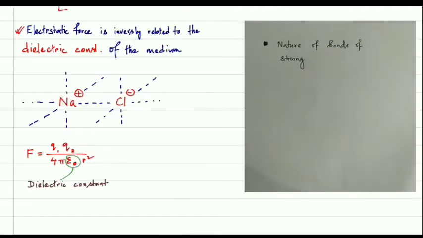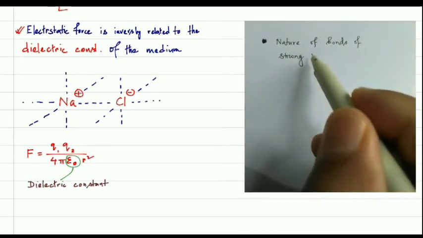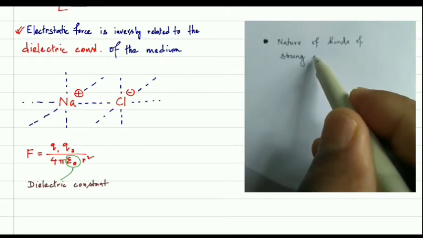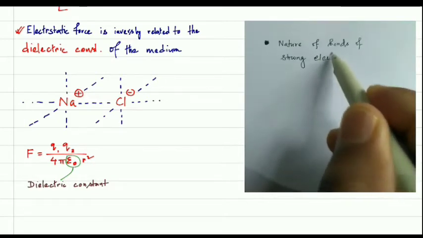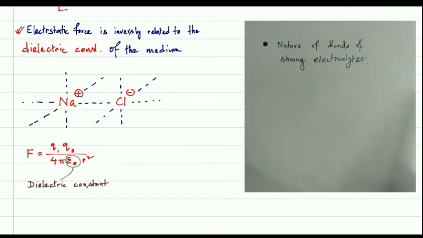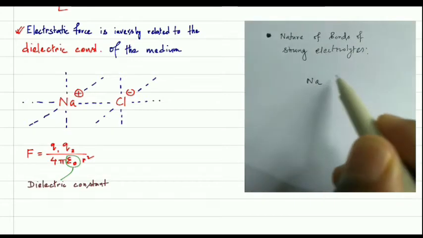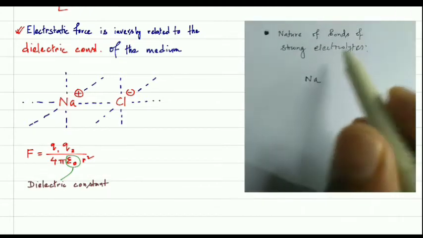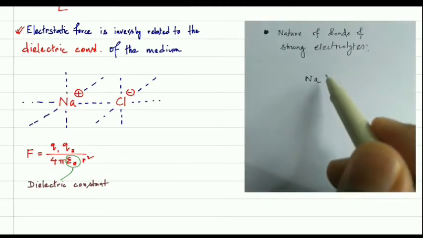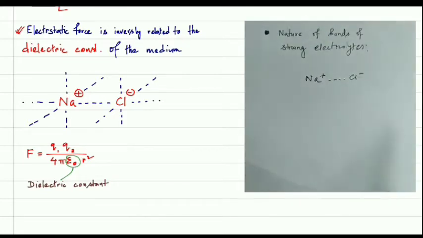So now coming to the nature of the bond of strong electrolytes, or strong acids, or strong bases. Since we know that strong electrolytes consist of purely ions, let's consider sodium chloride.